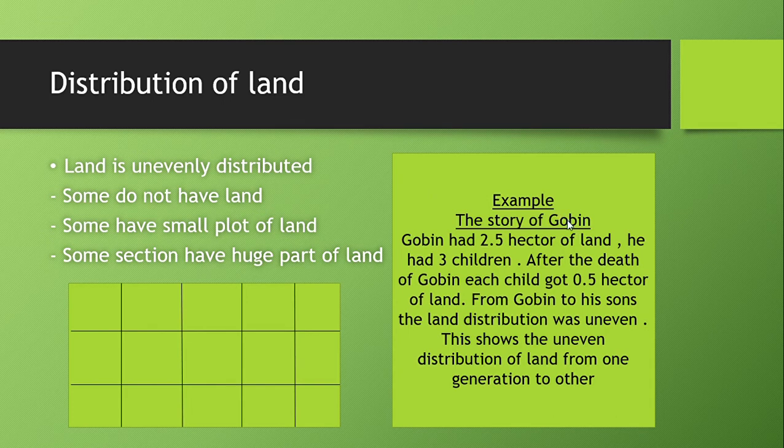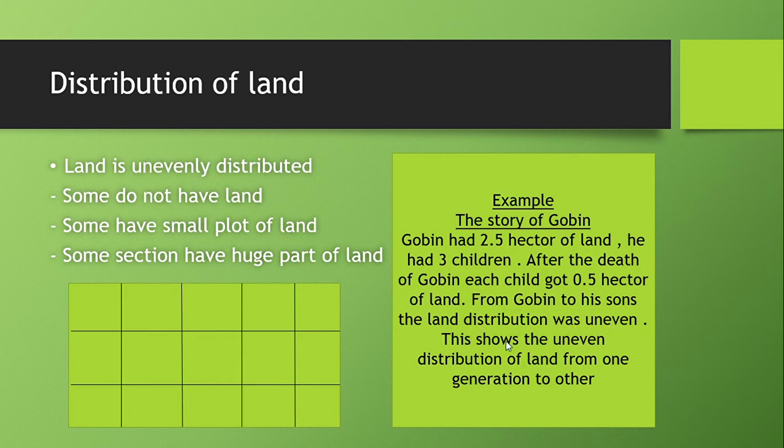In this story of Gobind, Gobind had 2.5 hectare of land. He had 3 children. After the death of Gobind, each child got 0.5 hectare of land. From Gobind to his sons, the land distribution was uneven.